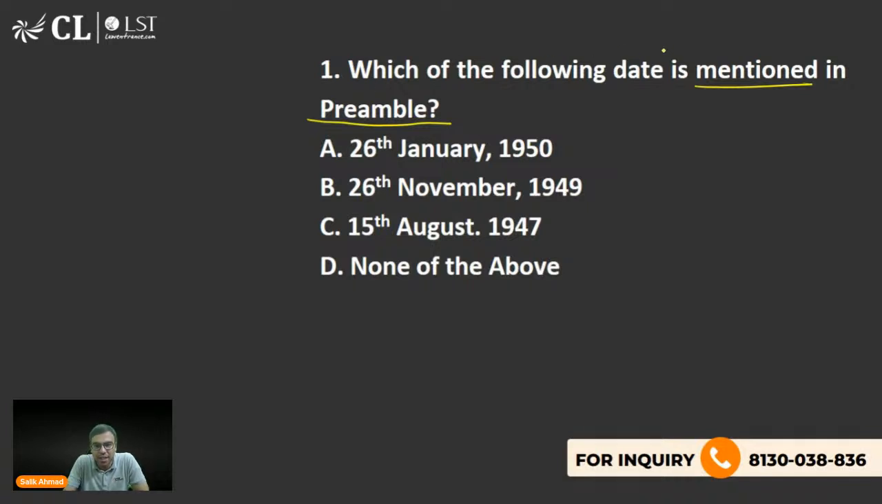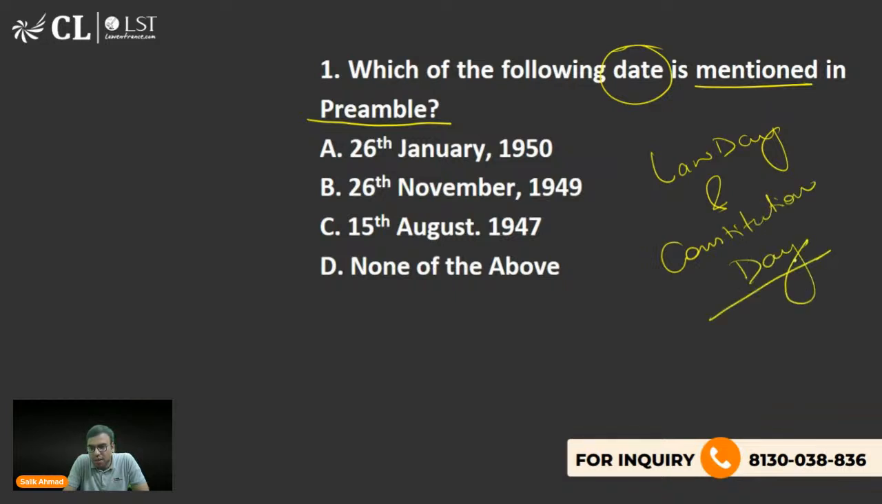कौन सा date mentioned है preamble में? Which date is mentioned? And it is quite famous. This day is also famously called Law Day. Earlier it was called Law Day. Now it is called Constitution Day also, which is celebrated on 26 November. So the right answer is B. 26 November 1949 is the date mentioned in the preamble.